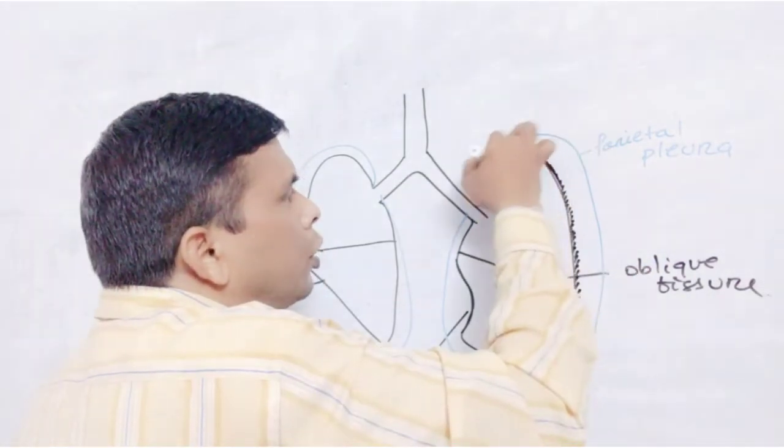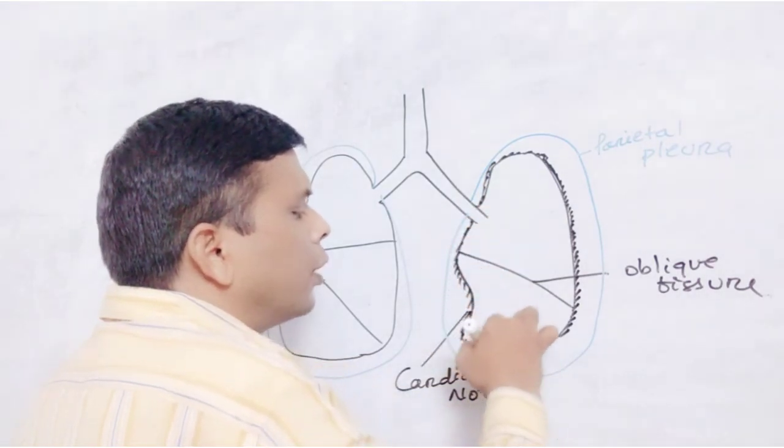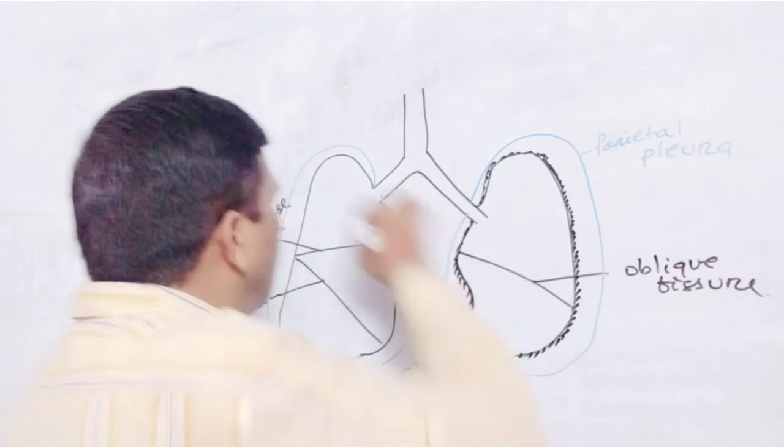So the pleura consists of parietal pleura and visceral pleura.